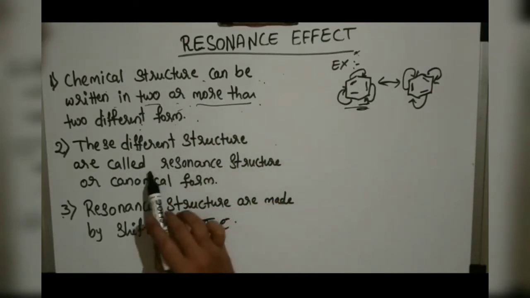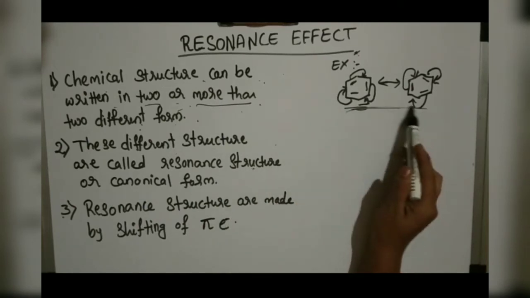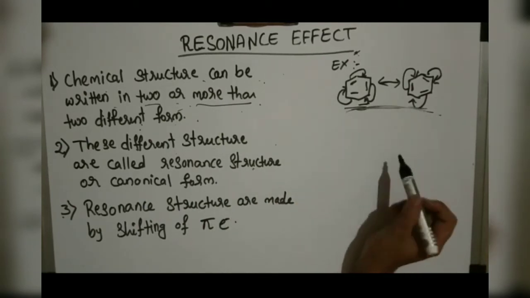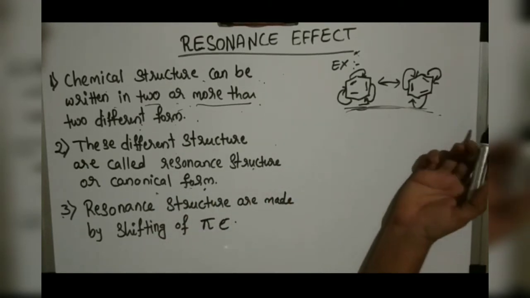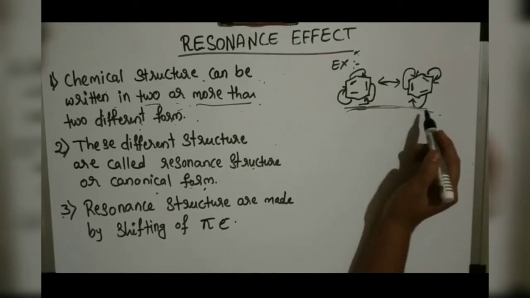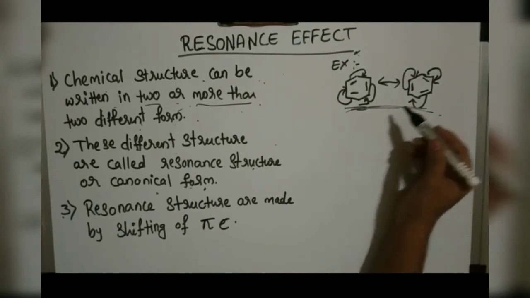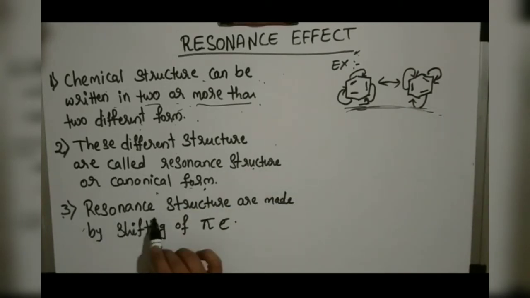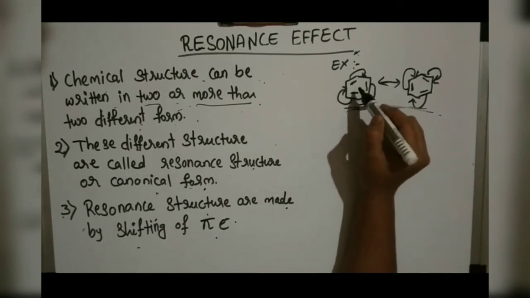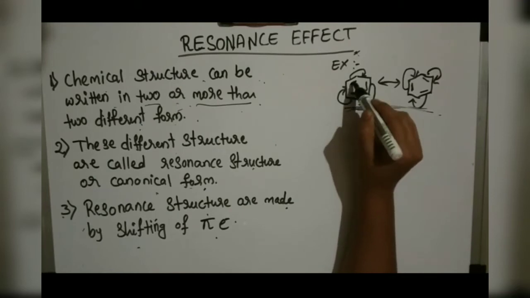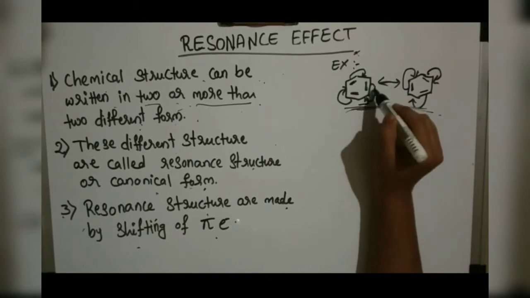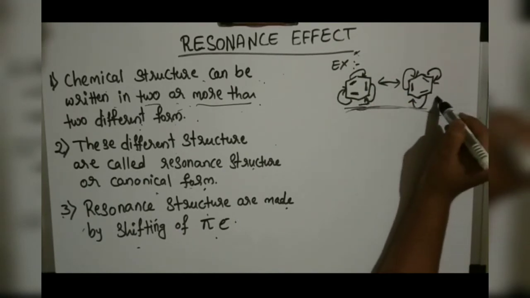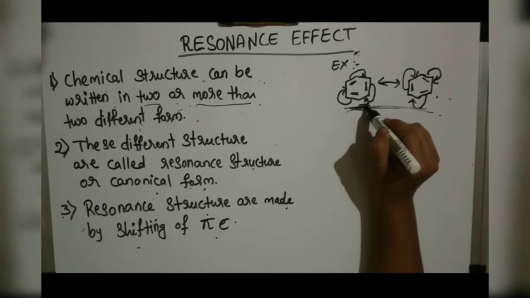These different structures are called resonance structures, or canonical forms. Not only benzene, there are many other molecules or structures that have resonance structures or canonical forms. The third point is that resonance structures are made by shifting of electrons. As I have shown here, there is a shifting of pi electrons, pi electrons meaning double bond. So we are getting another different form of the benzene structure.